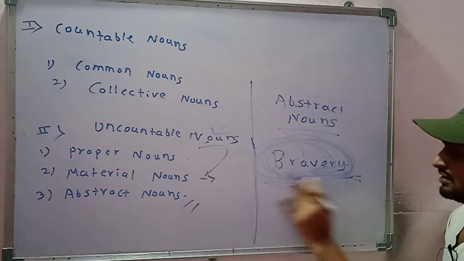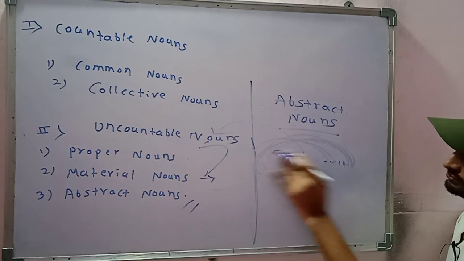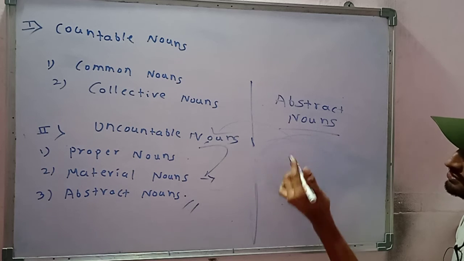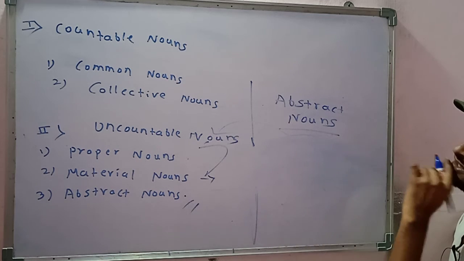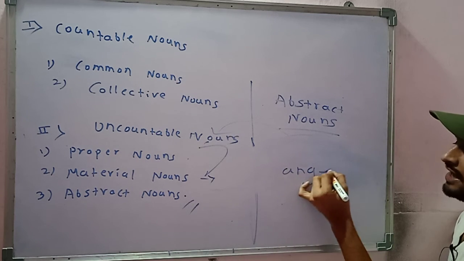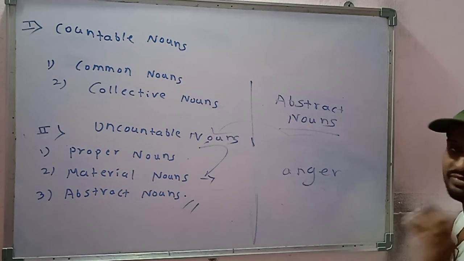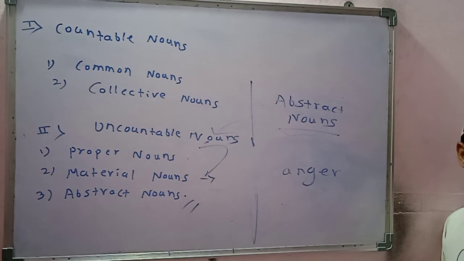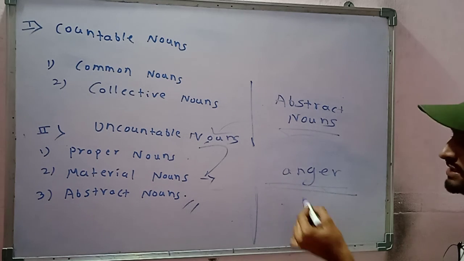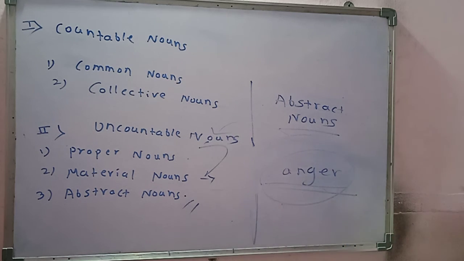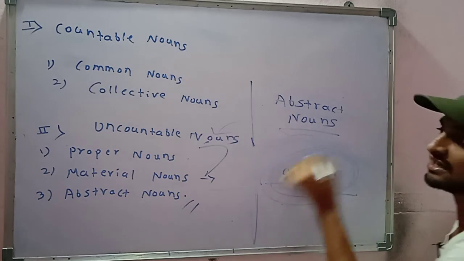Any feeling, like say anger. Anger means what we call raag, what we call gussa. We can say he was very angry, but we never say he had 100 anger, 4 anger, or 10 anger. You never say that, because anger is a feeling. You cannot count it in number, and that is why anger is uncountable.